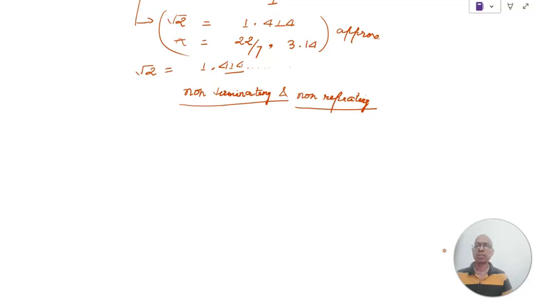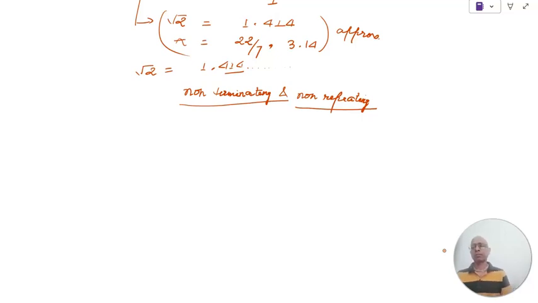You can see your book. Somewhere in the book must be given the non-terminating and non-repeating value of one of the irrational numbers up to a certain number of digits.